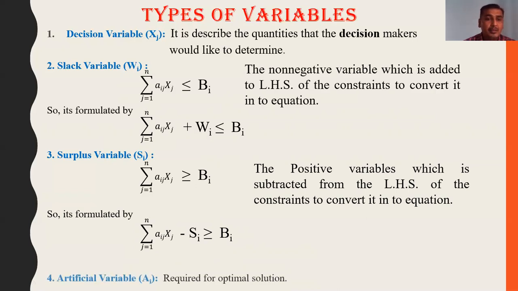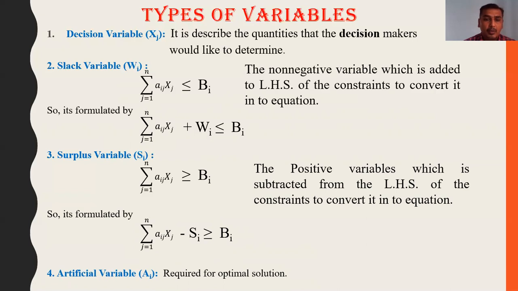And the last, artificial variable. Artificial variables are represented by Ai. Its main purpose is to help obtain the optimal solution. These variables are fictitious and have no physical meaning. They assume the role of slack variables in the first iteration. They are only a device to get a starting basic feasible solution, so that the simplex method can be applied to get the optimal solution. In later iterations they are removed.